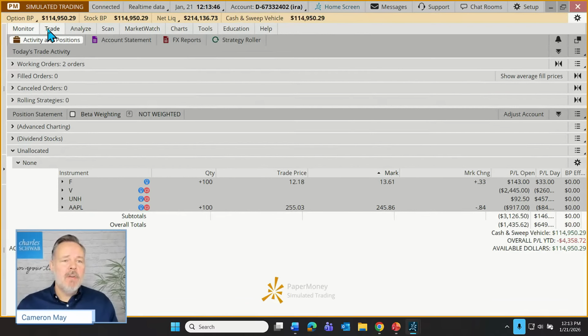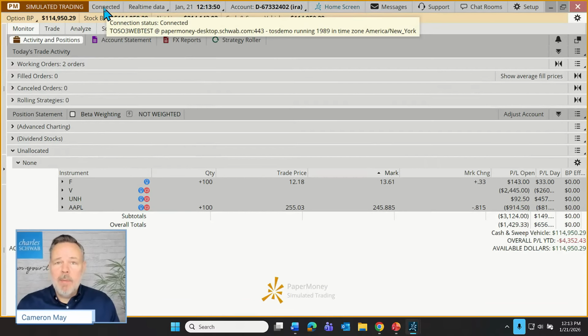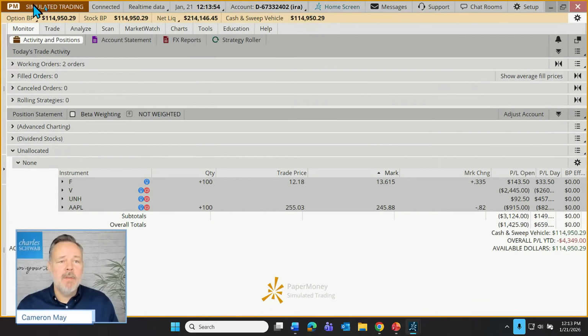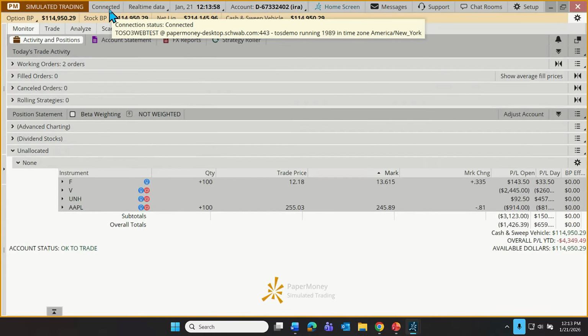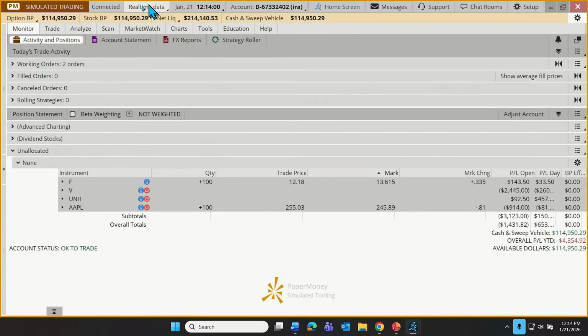But back to the general navigation. As I mentioned, this is just menu driven, like so many websites or software. We can just go through these tabs quickly. So up in the upper left is a reminder that this is simulated trading. This is telling me that I'm currently connected to the internet and I'm getting streaming data. I can see the date and time here.